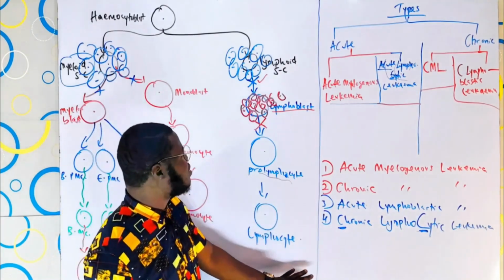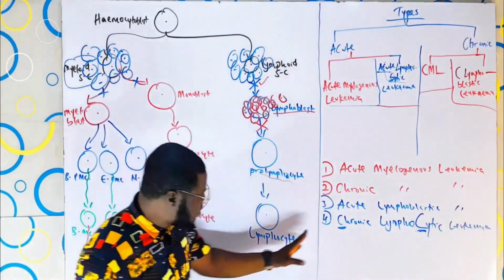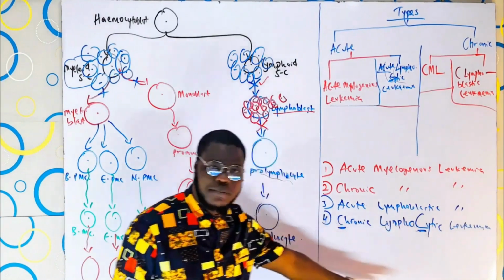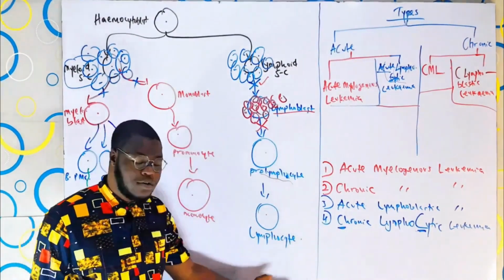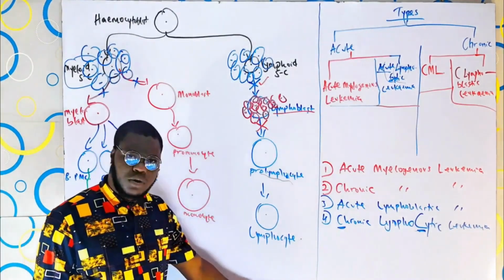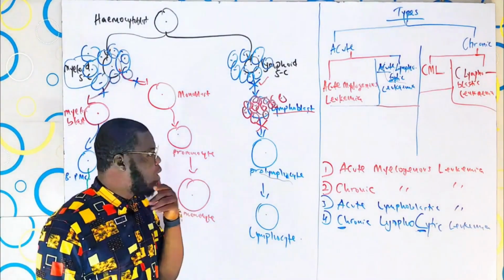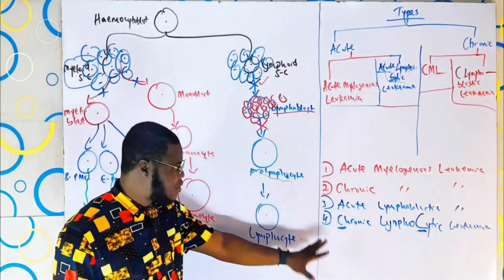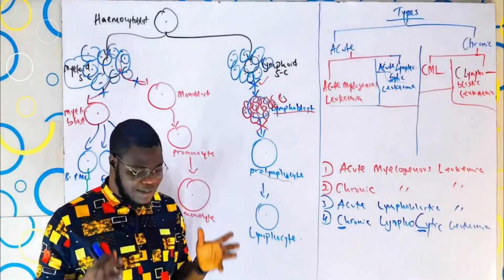But one thing is, if you have chronic lymphocytic leukemia, you have your lymphocytes being produced, like the B cells, the T cells. But the point is, they are actually mature ones. But because they are mature does not mean they will do their job. Now, I know you'll be confused with everything I just did, but let me fine tune this so it gets better.